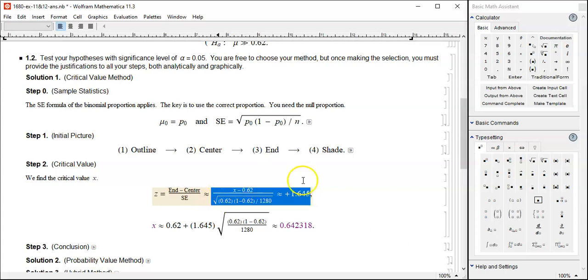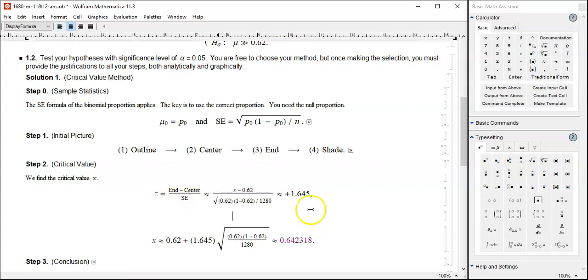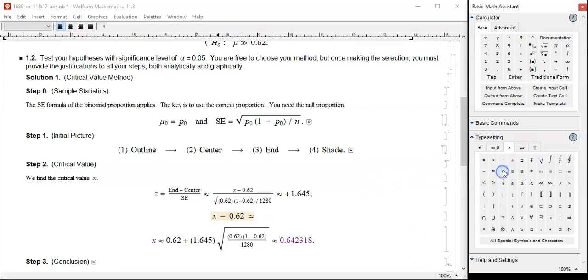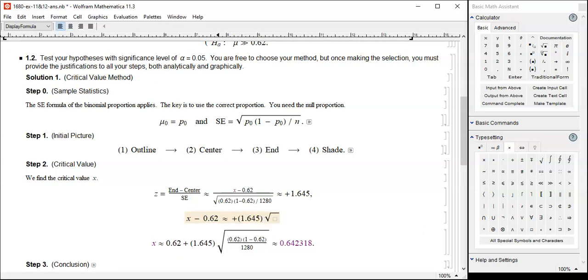So here we go. We have this equation to solve. Flip this denominator over to the other side by multiplying, and which is, okay, maybe I skipped a step. X minus 0.62 is approximately equal to 1.645, positive of that, times the square root.